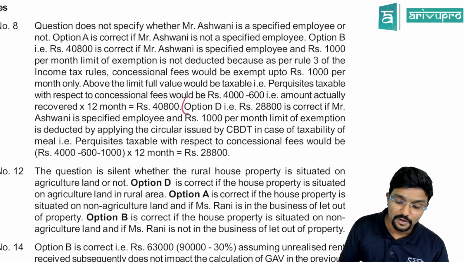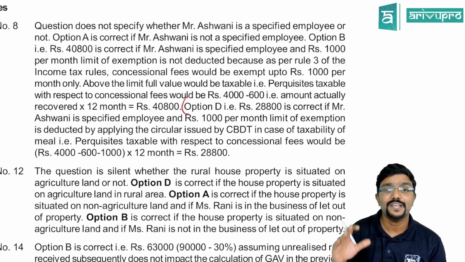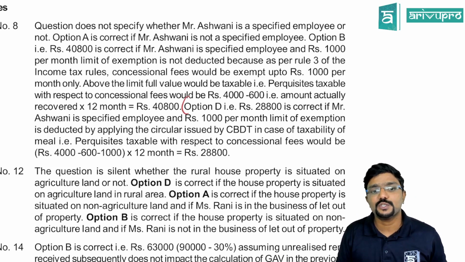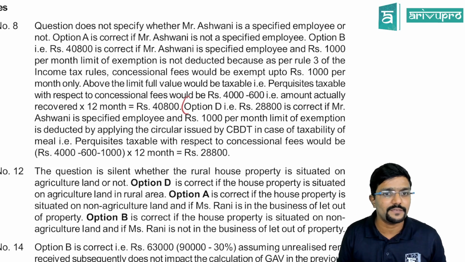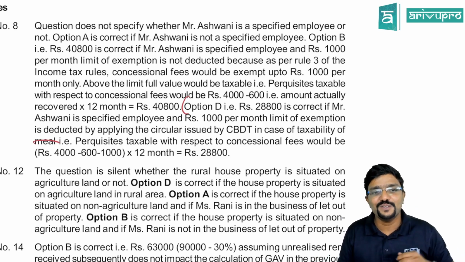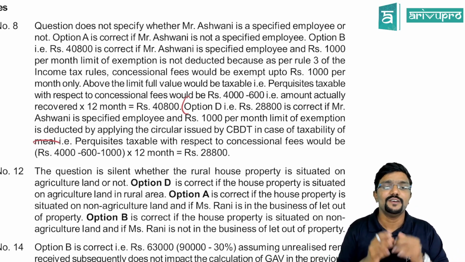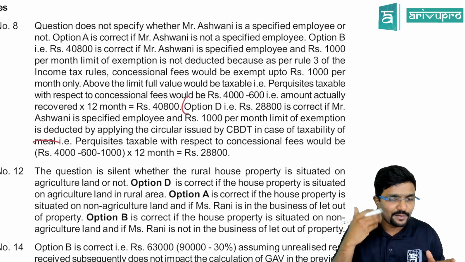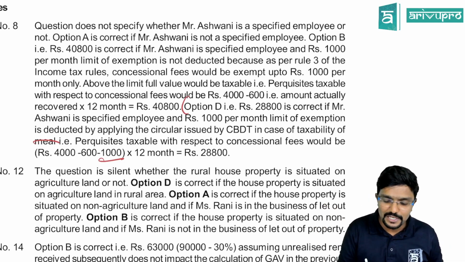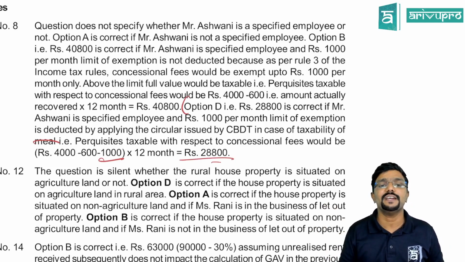Whereas they are also telling option D also can be correct. When is it? If you are reducing 1,000 rupees, assuming it is an exemption. Option D, that is 28,800, is correct if Ashwini is a specified employee and the 1,000 rupees per month limit of exemption is deducted by applying the circular issued by CBDT in case of taxability of meal. Here actually it is not at all meal, but still I don't know how they have given it. Perquisite taxable with respect to concessional fees would be 48,000 minus 600 paid by the employee minus 1,000 rupees, they are taking it as an exemption, which is not correct. Clear? So as per that, if they go, the answer is 28,800, guys.